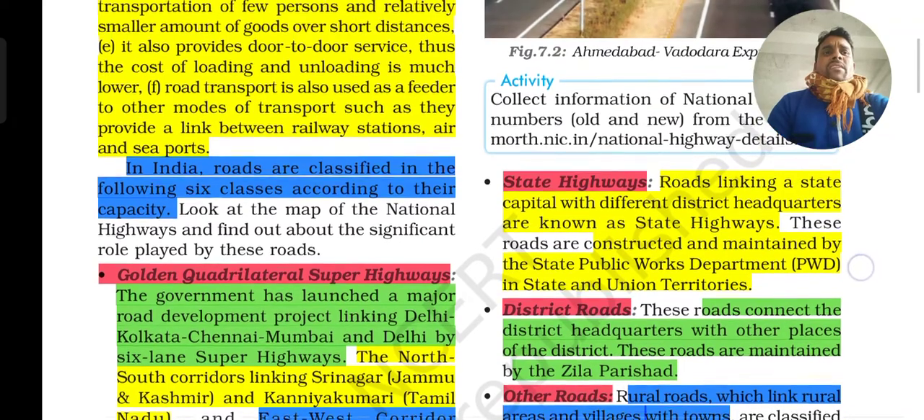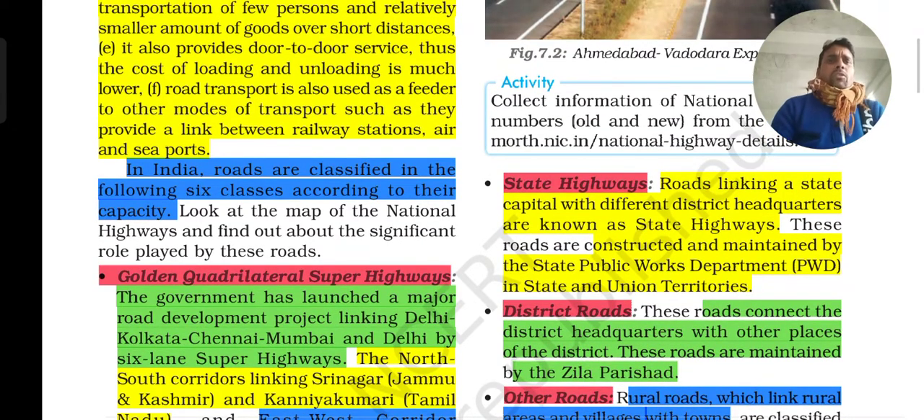What is a state highway? That is also looked after by the state government. Every state has them. This road links a state capital with the different district headquarters, and these are known as state highways. So it is linked from the state capital to the different district headquarters. It is constructed and maintained by the State Public Works Department, PWD, in the state and in the union territories.